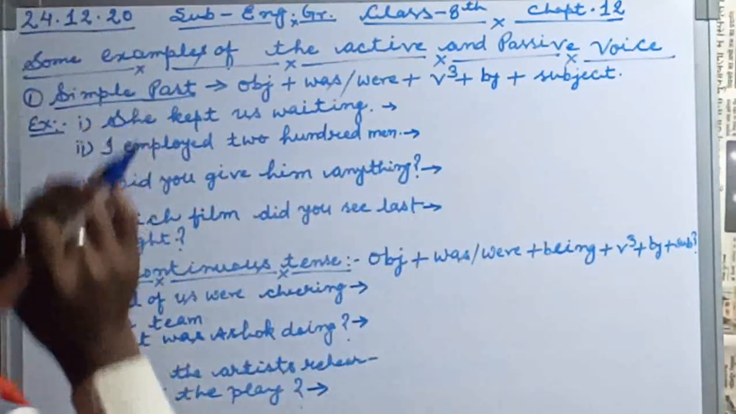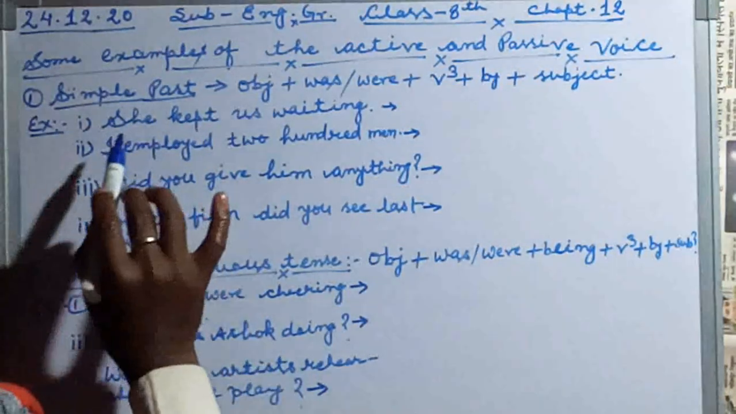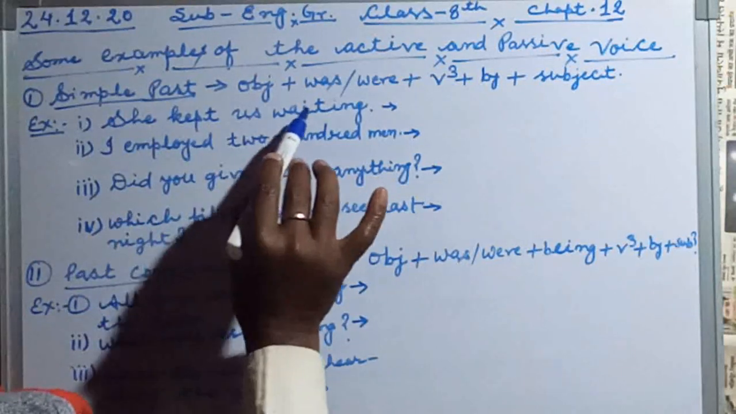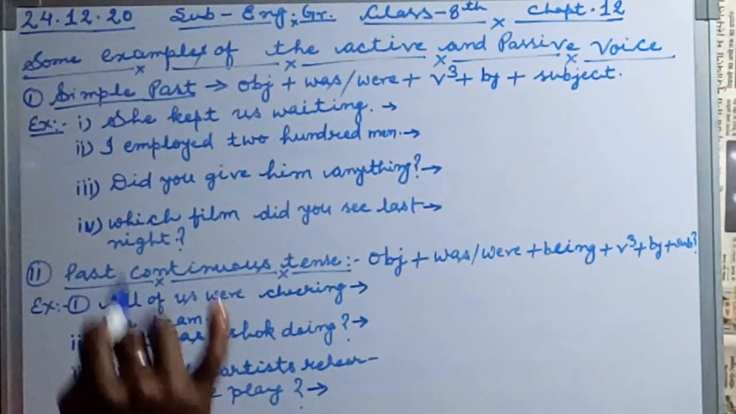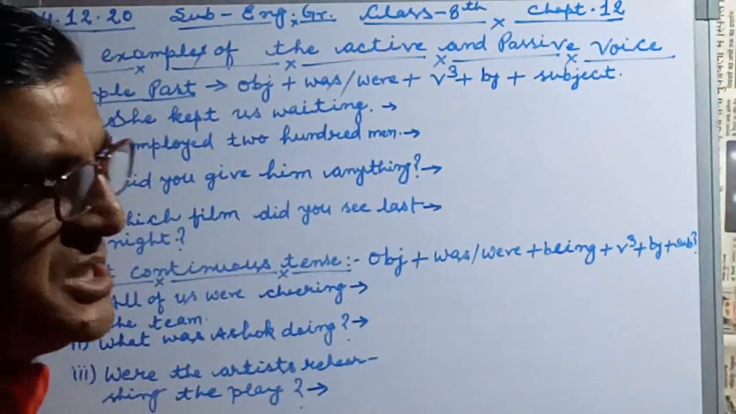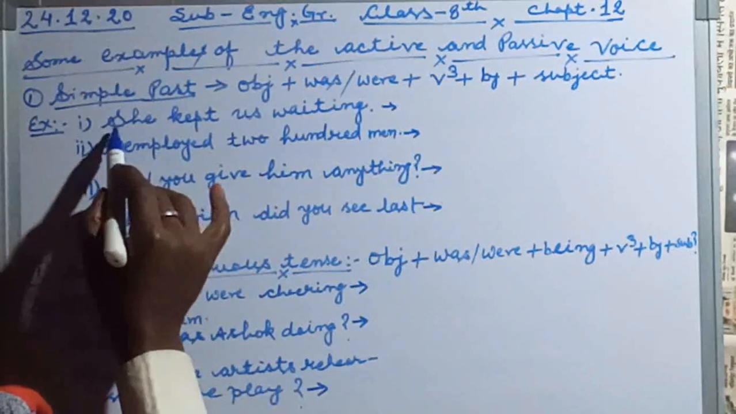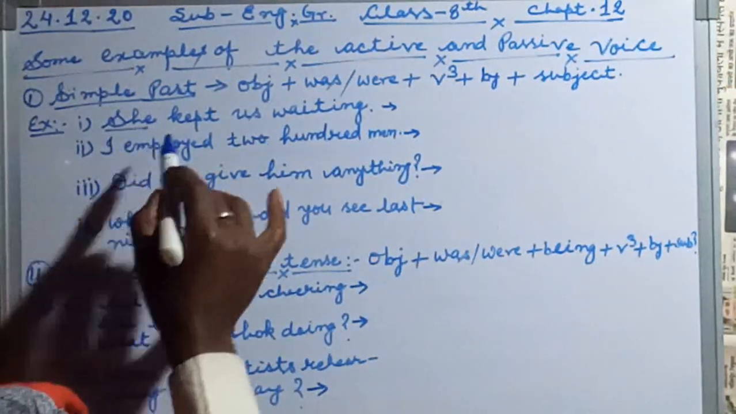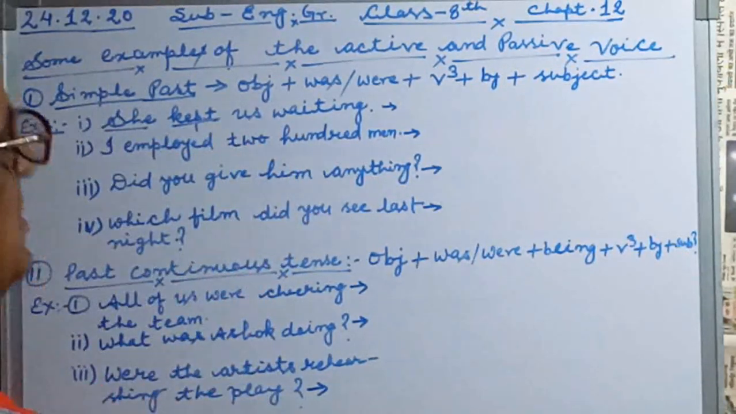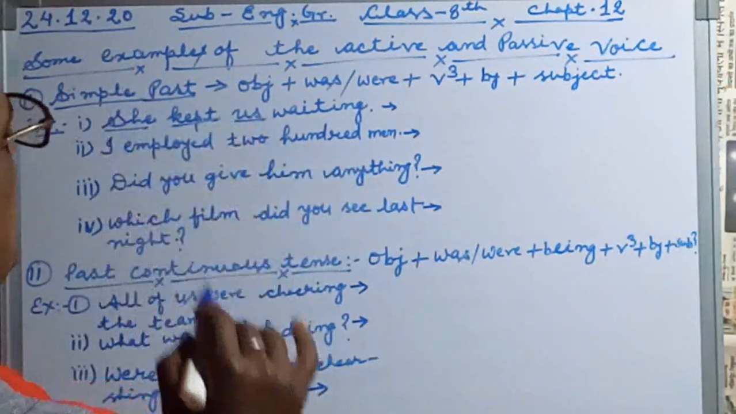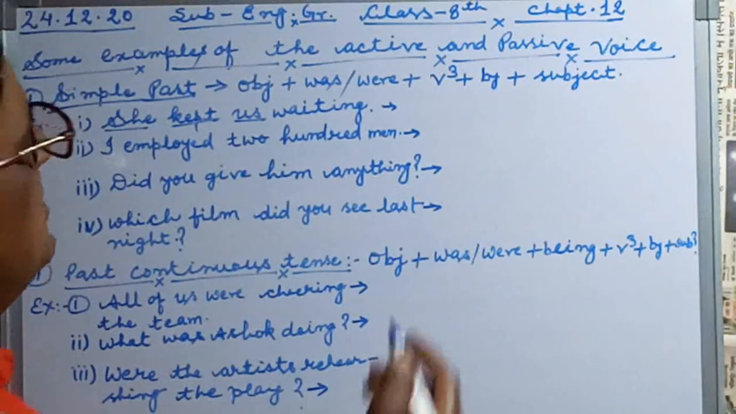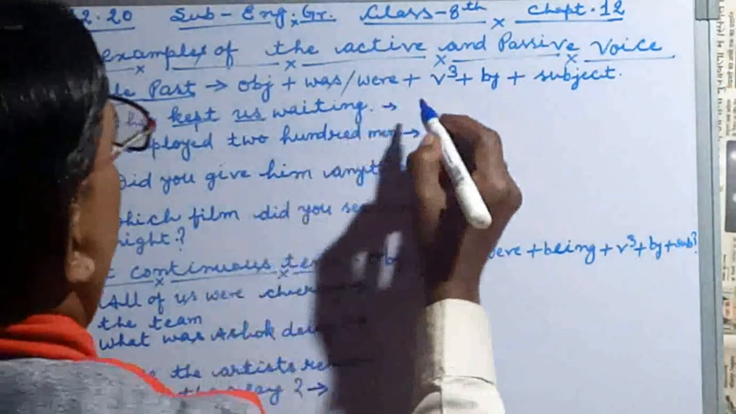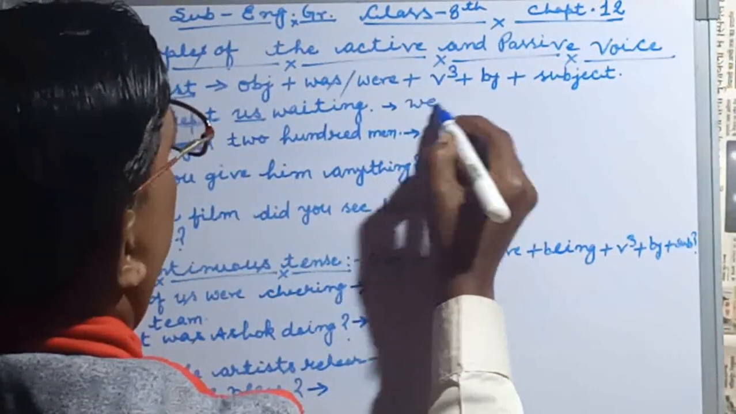Next, example number 1, children. The sentence is: She kept us waiting. Here we have to find out the object. So students, you are looking, she is the subject here, kept is the verb here, waiting is the complement, and us is the object here. So what do we take here? We use we were.